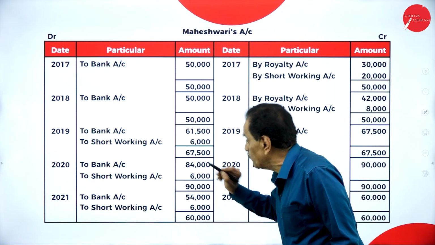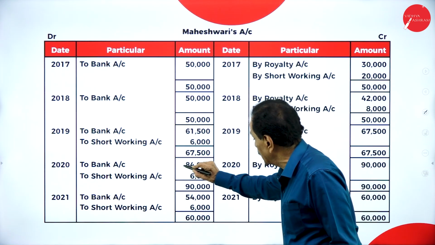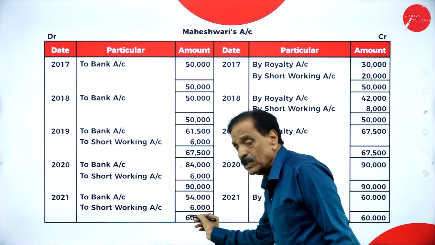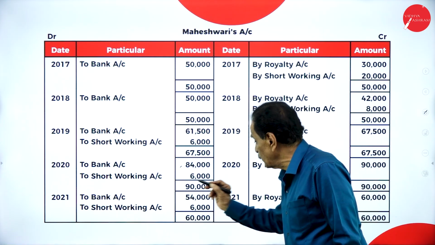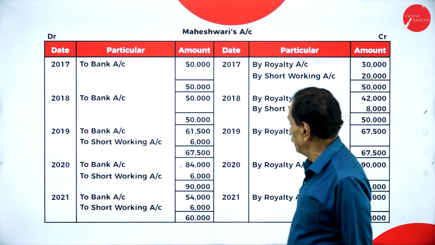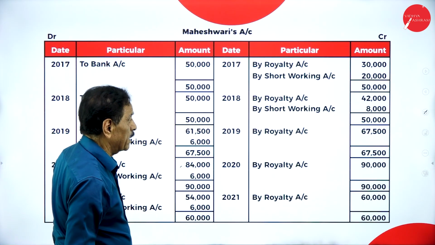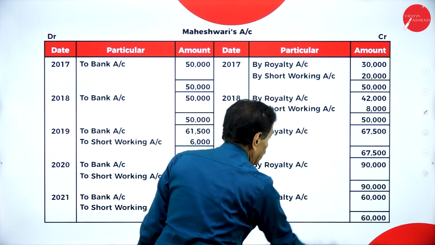Recoverable only 6,000. How much paid to the landlord? This to the author is 84,000. Next year, your royalty is 60,000. How much recover chances is 6,000. How much you paid? 54,000. So, if you understand, here in total, your recovery chances are the end. Here, all the chances are given, no?